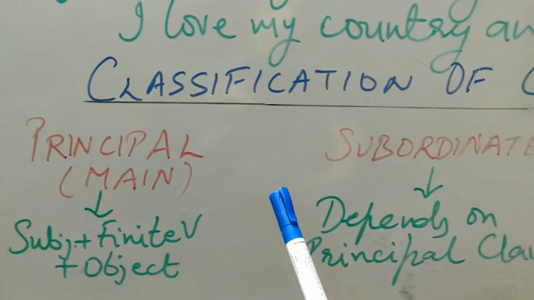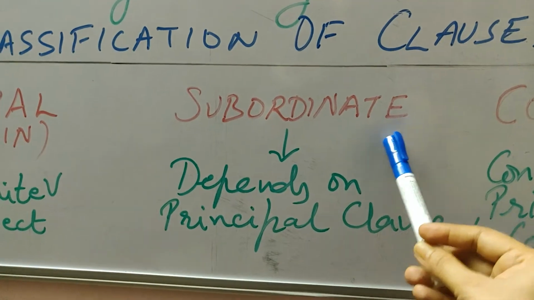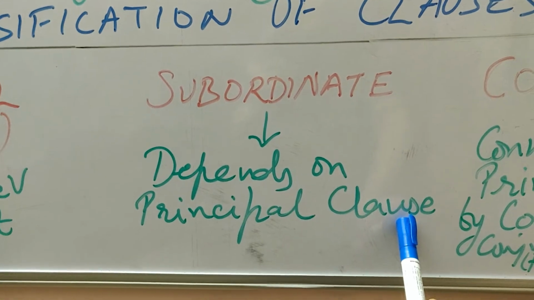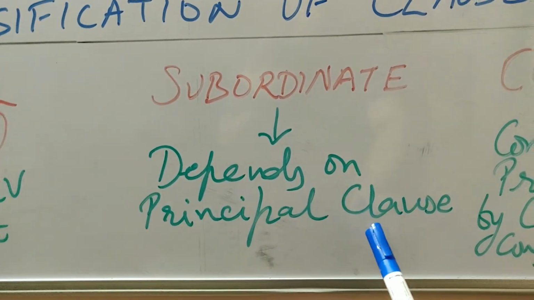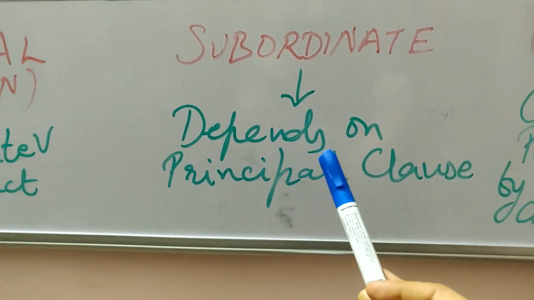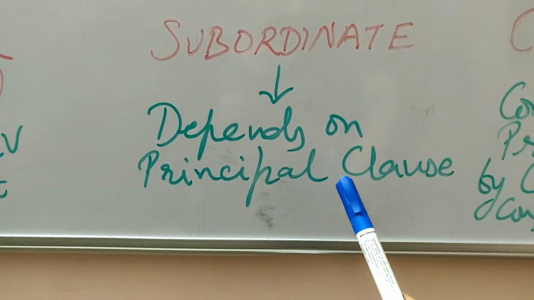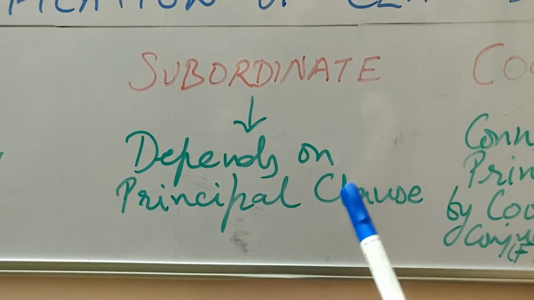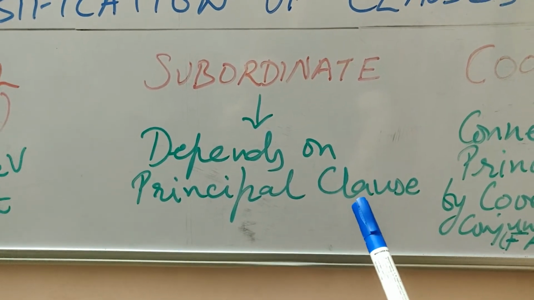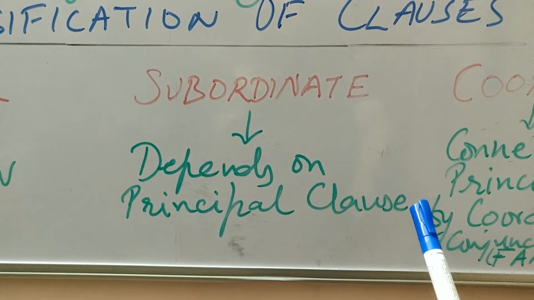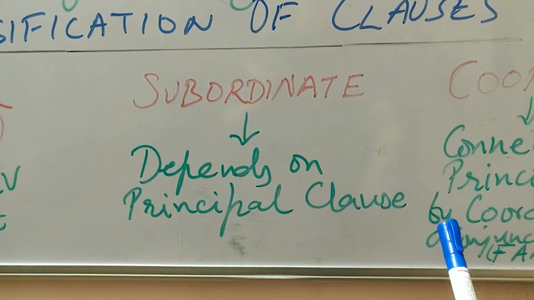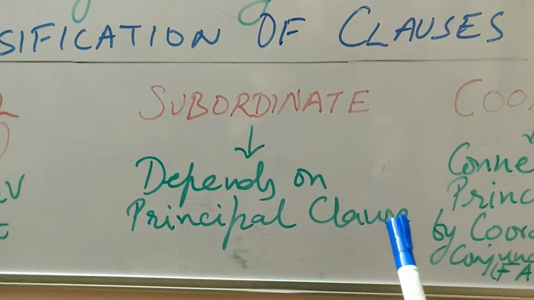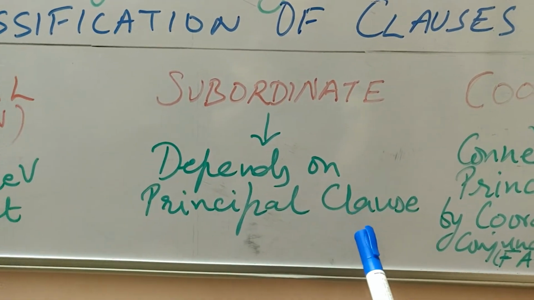Now come to the subordinate clause. A subordinate clause depends on the principal clause. Suppose in the same sentence which I made for you before, I love eating pizza when I go for a picnic. So you have two clauses here. I go for a picnic is also a clause, and it is dependent on the principal clause, which is I love eating pizza.